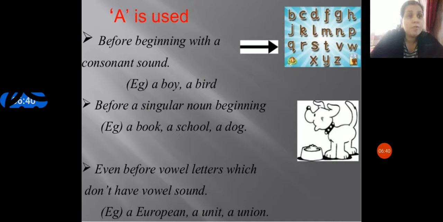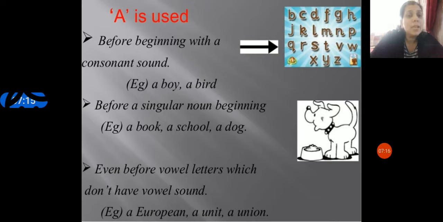So, where should we place the article a? Yes, remove all the vowels and in the rest of the places we have to put the article a. So, for example, a boy. B is a consonant, right? Next, C, a cat. It's a consonant. D, a dog. So, before any consonant sound, we have to insert the article a.